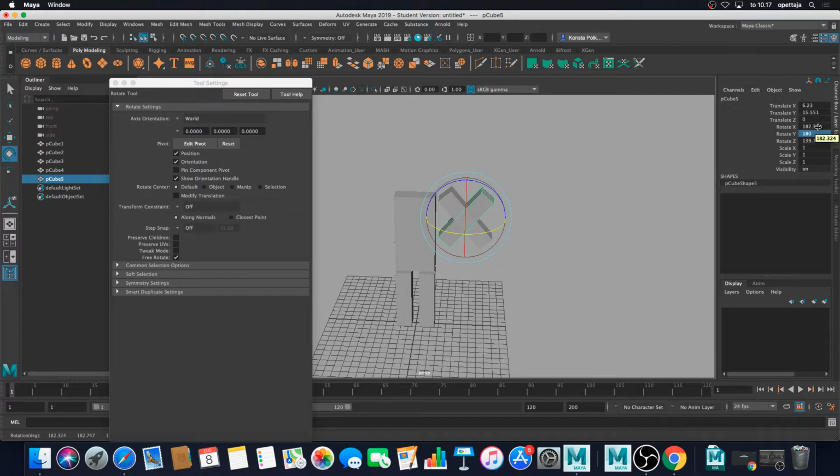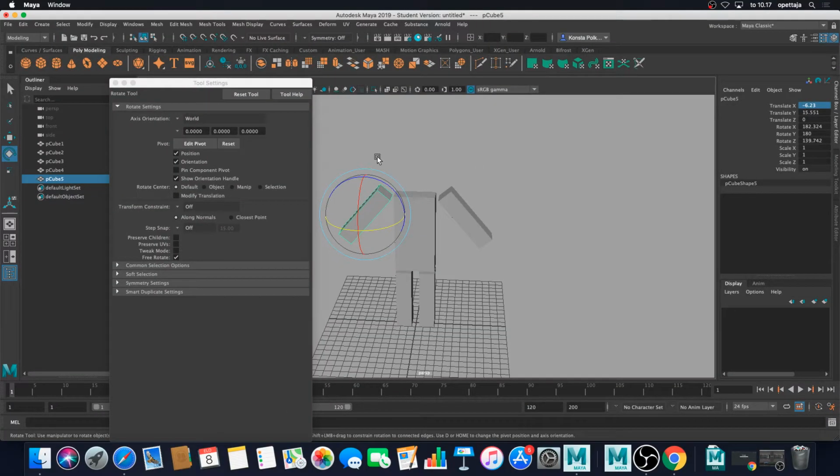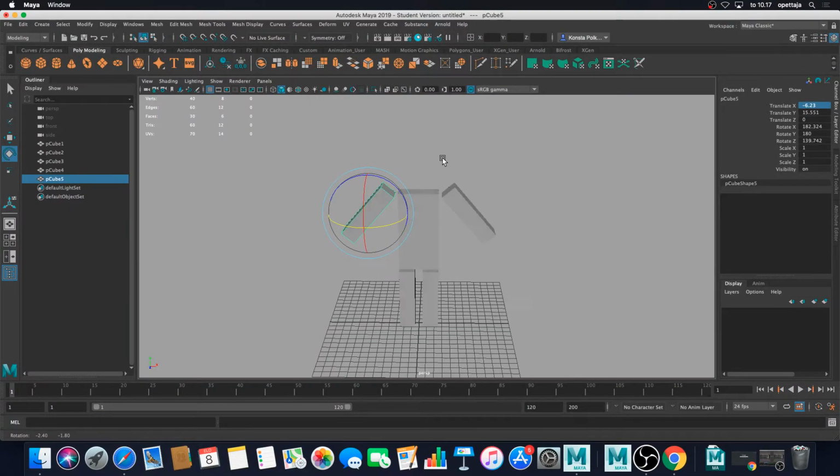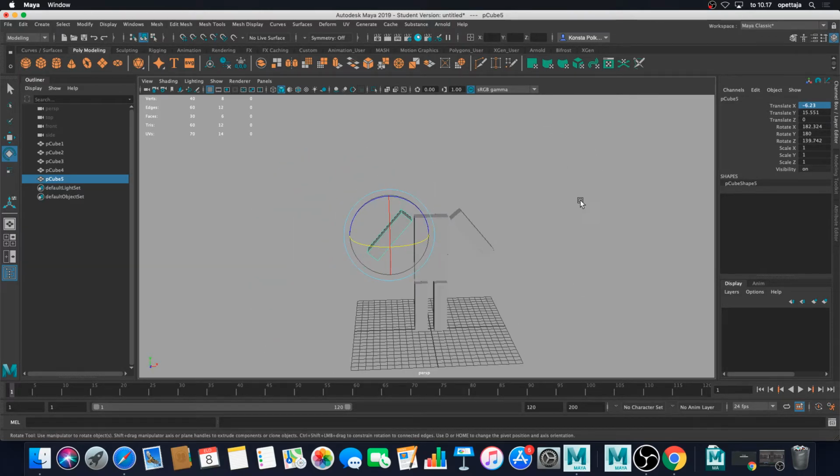And then I'm just typing here to the translate x minus, and now it should be aligned correctly. Yeah, it seems to be. So that's another way to do it. Just turn it around 180 degrees and keep it that way.